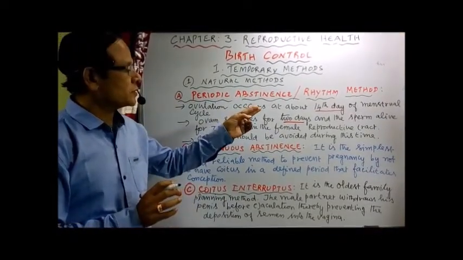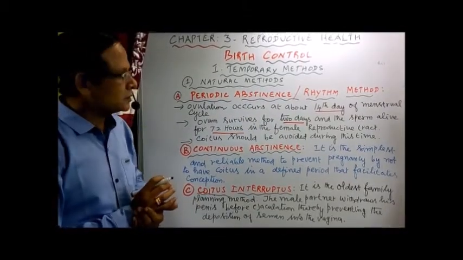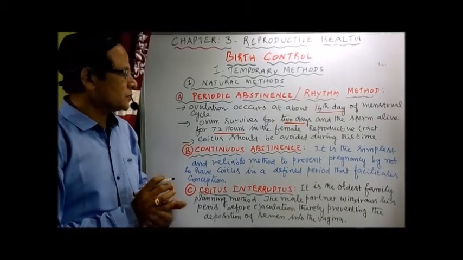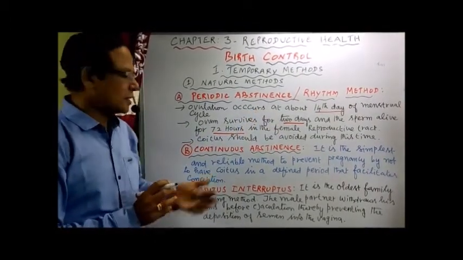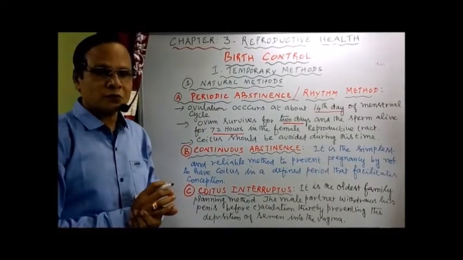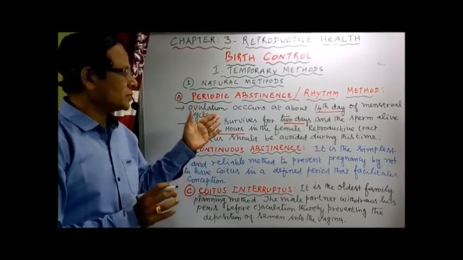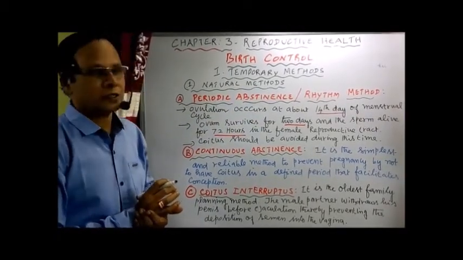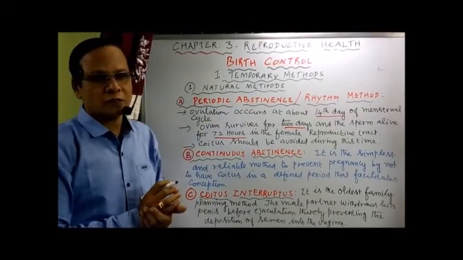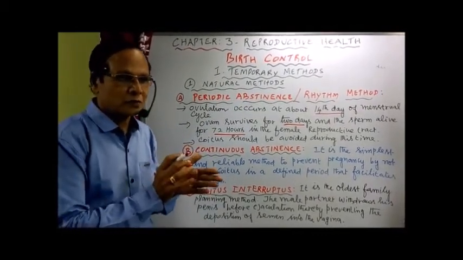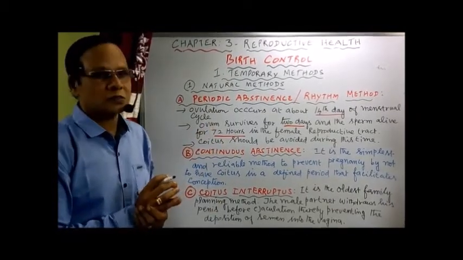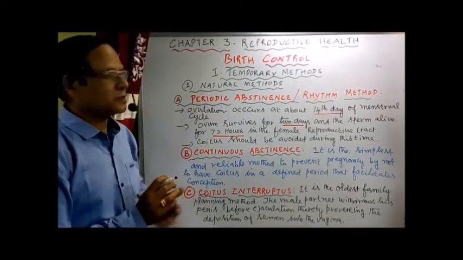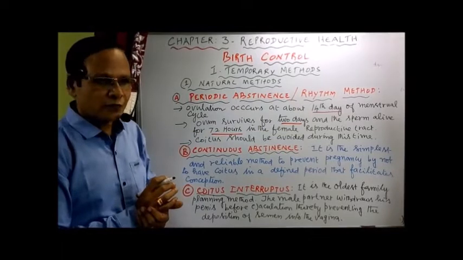Normally the ovum survives for just 2 days, and the sperm stay alive for 72 hours in the female reproductive tract. So coitus should be avoided during this time, called the red period, between the 13th day and the 18th day, because the ovum is there in the reproductive tract. Since ovulation occurs on the 14th day, you should avoid coitus between the 13th and 18th day to prevent fertilization leading to conception. This is also called the rhythm method, or safe method.